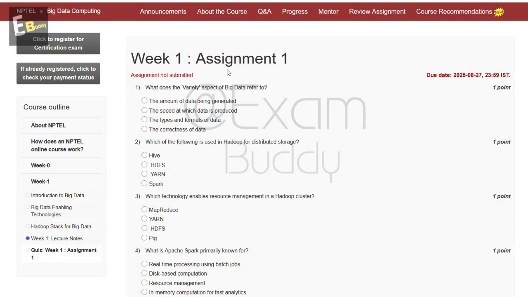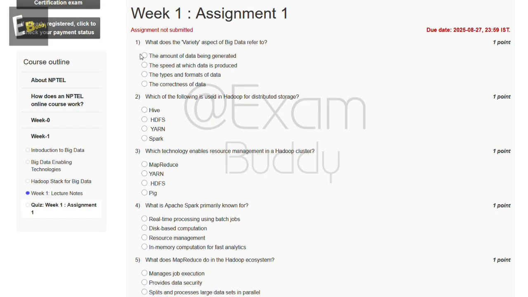Now let's do our assignment, Big Data Computing, week first assignment first. So the first question is, what does the variety aspect of big data refer to? These are the options: the amount of data being generated, the speed at which data is produced, the types and formats of data, the correctness of data. So now let's check the answer of our first question.